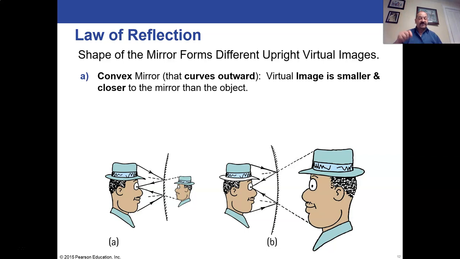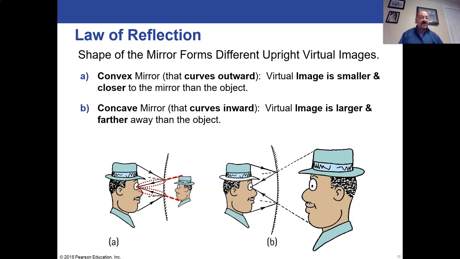And it's smaller because if you follow the lines of the arrows that reach his eyes, his brain will tell him that an image is coming back behind those arrows from straight lines, and that will plot out a smaller head than what he actually has. So he'll see a smaller image of himself. But if you have a concave mirror, so this is a mirror that curves inward, so the center is further from you and the edges are a little closer, you're going to get the opposite effect.